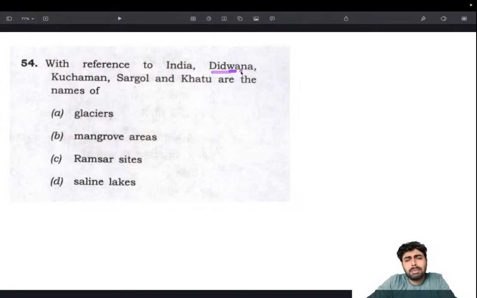Not exactly Rajasthan, but somewhere in the north. So there is a good chance that it could be saline lakes. That was my logic, because I was able to eliminate Ramsar sites and glaciers based on the names. Ramsar sites with fact, glaciers with the name.